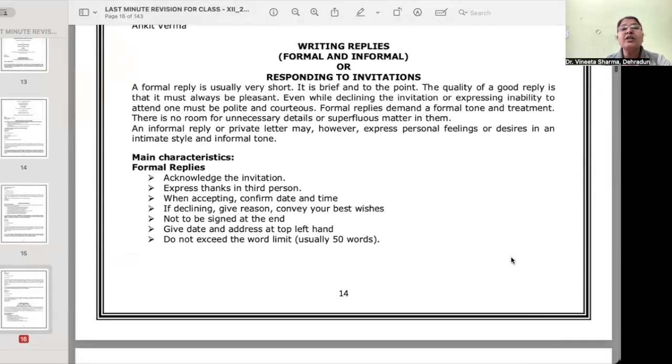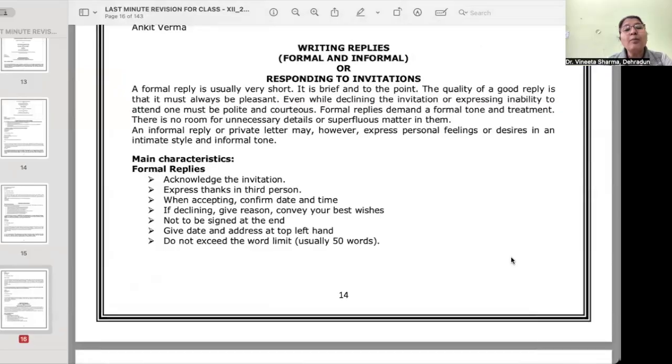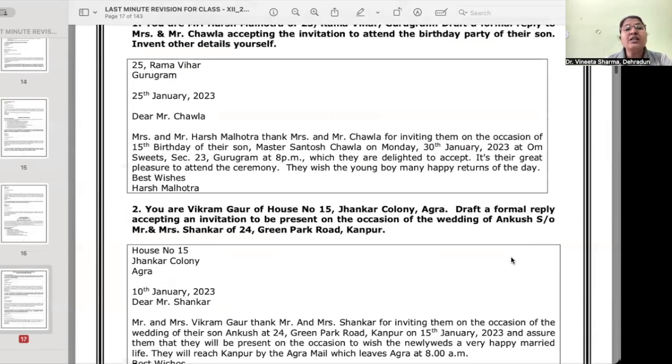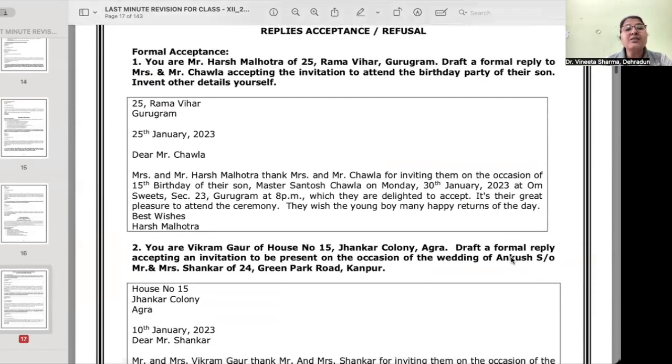Now, if we talk about the replies, so formal reply, it acknowledge the invitation, express thanks in third person. When you are accepting the invitation, confirm date and timing. If declining, give reason, convey your best wishes, not to be signed at the end. Give date and address at top left hand. Do not exceed the word limit. Like as you can see here, formal acceptance, sender's address, date, then salutation. It is always the same.